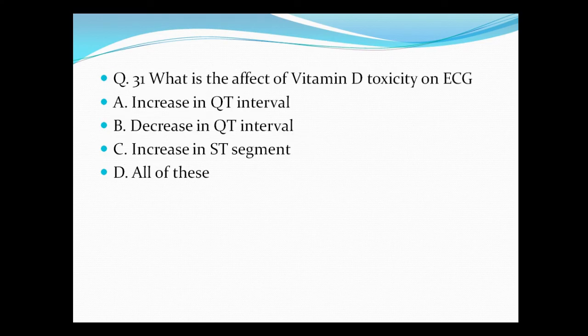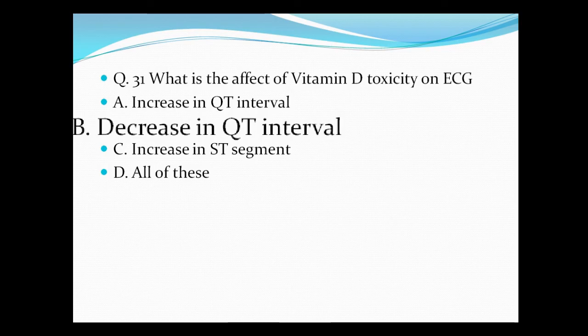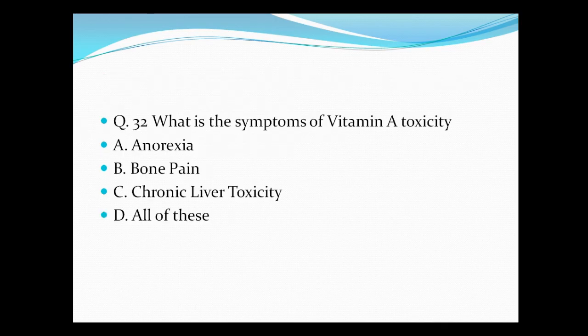Question number 31. What is the effect of vitamin D toxicity on ECG? A. Increase in QT interval, B. Decrease in QT interval, C. Increase in ST segment, and D. All of these. So decrease in QT interval is the correct answer.